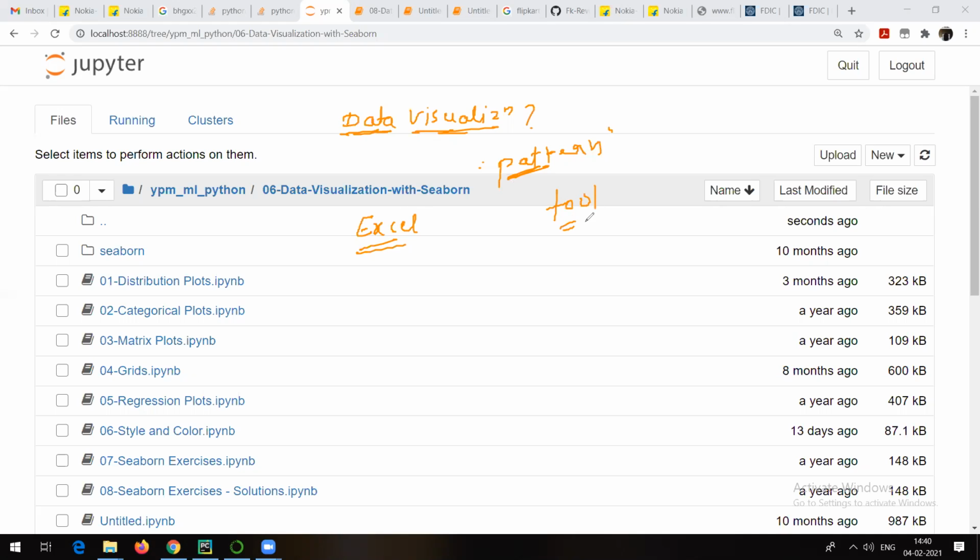If you talk about a tool, yes, Tableau is a data visualization tool. As per your syllabus, they have mentioned one data visualization tool. But there are other data visualization tools also. For example, there is Microsoft Power BI, which is a product of Microsoft, and so on.